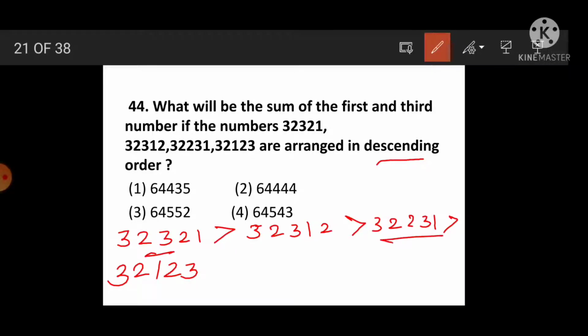First and third. Then add 32,321 plus 32,231. What answer are we getting? See, 64,552. 1 plus 1 is 2, 3 plus 2 is 5, 3 plus 2 is 5, 2 plus 2 is 4 and 3 plus 3 is 6. So option 6 is the correct answer.